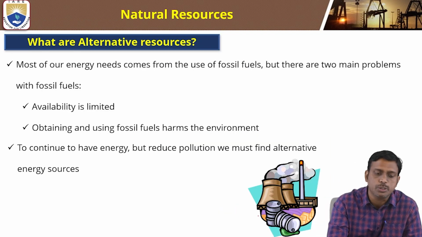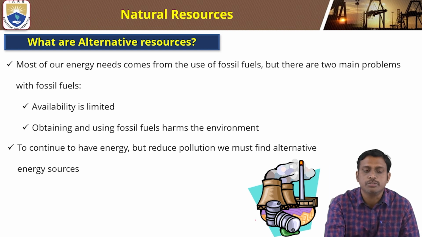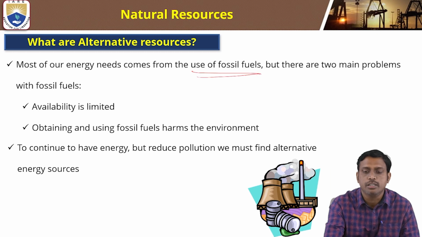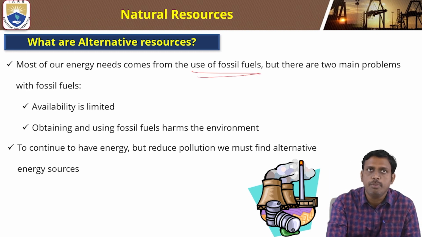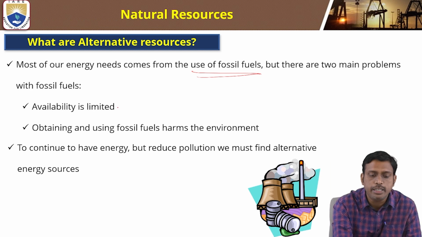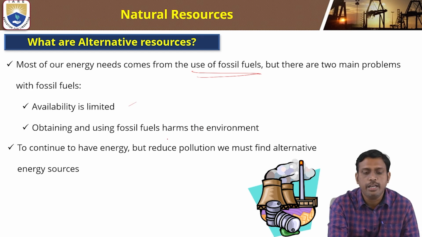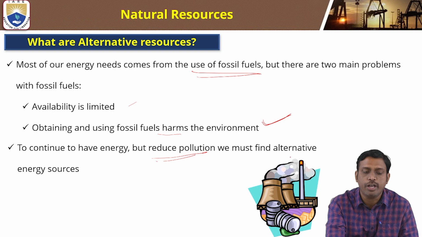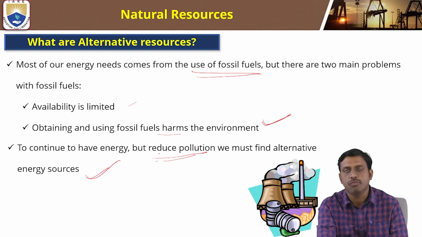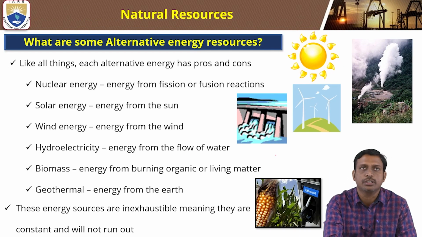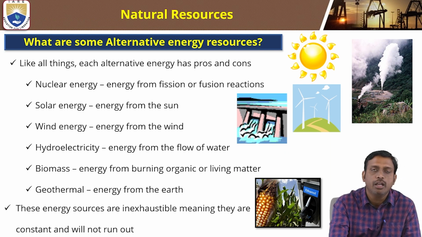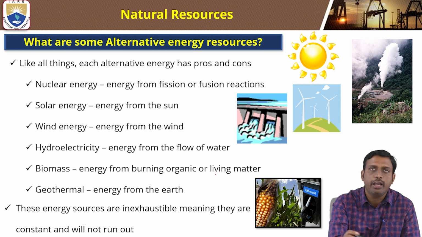What are alternative resources? Most of our energy needs come from the use of fossil fuels. The two main problems with fossil fuels are that availability is limited, and obtaining and using fossil fuels harms the environment. To continue to have energy but reduce pollution, we must find alternative energy resources. What actually are these alternative energy resources? Like all things, each alternative energy has its problems and defects.